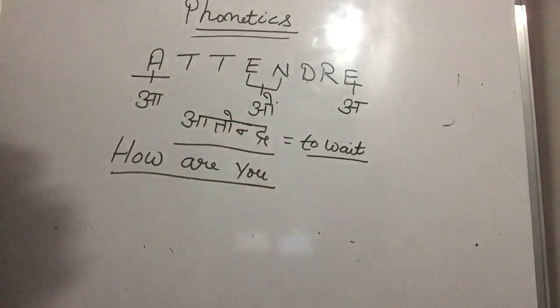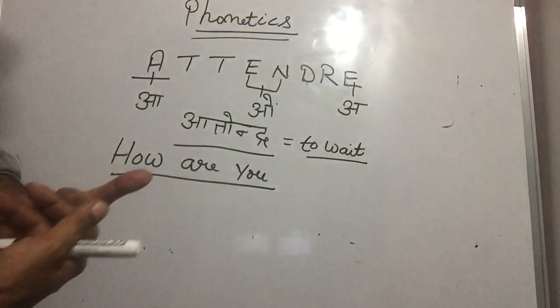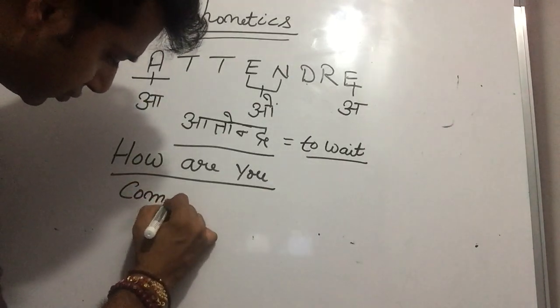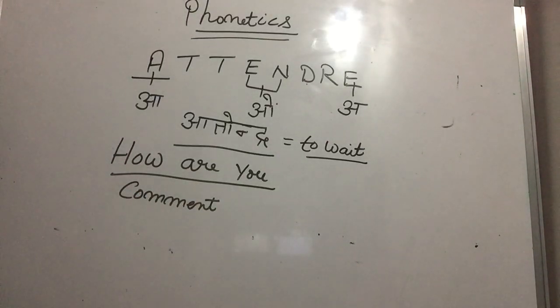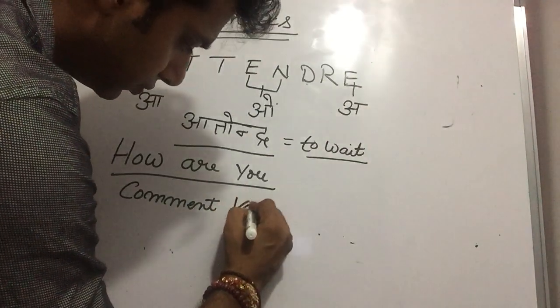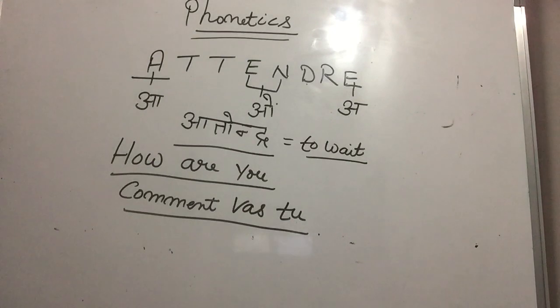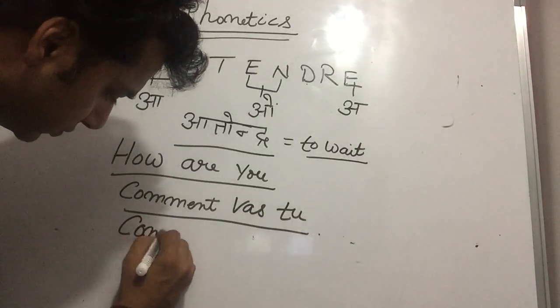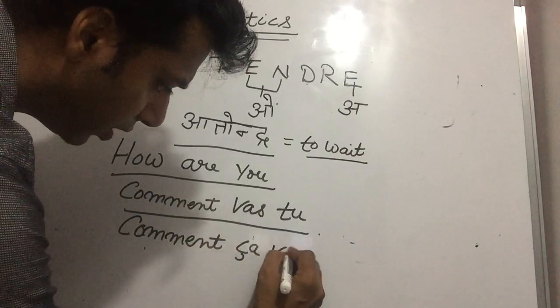So in French also. I will tell you how we can make this. How are you? So my first is, speak up. Comment vas-tu? Speak up, Paji. Comment vas-tu? Comment ça va? Speak up.